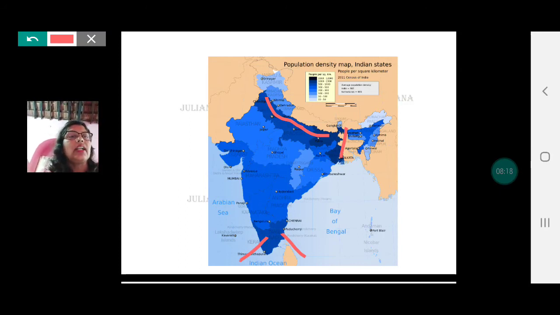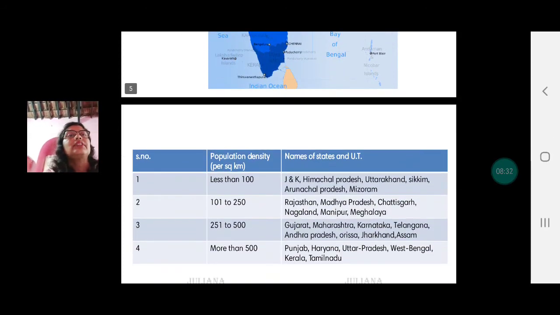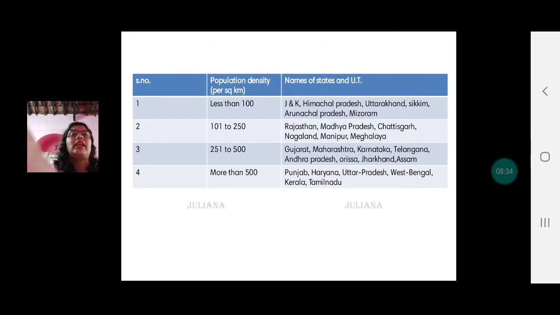Jharkhand comes under 251 to 500. I missed out there when I spoke about 251 to 500. Okay, so in order to help you get all the answers, I have tabulated it here in this table. So you can refer to this table and check your answers.